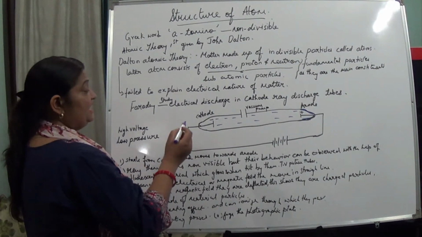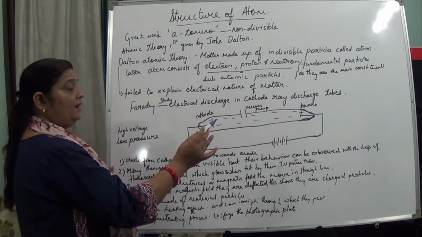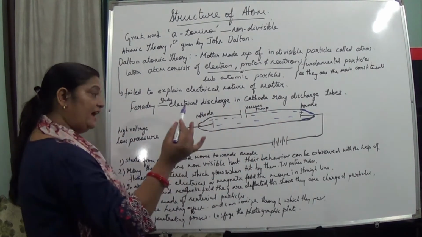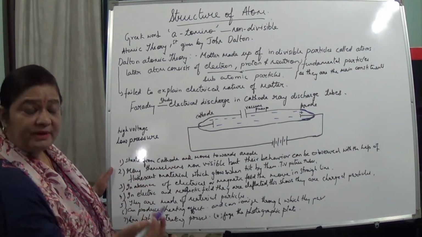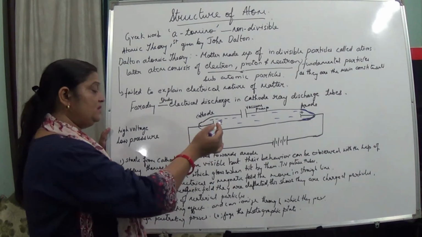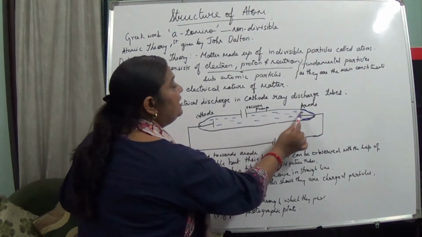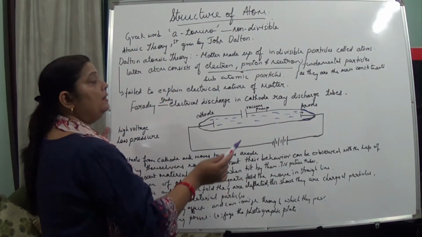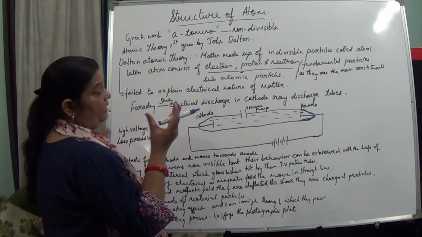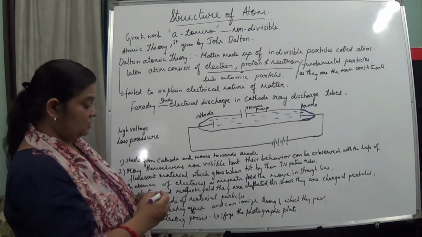These rays are themselves not visible, but their behavior can be observed with the help of some material, mainly fluorescent material, which glows when it is hit by them. A very good example is the television screen.